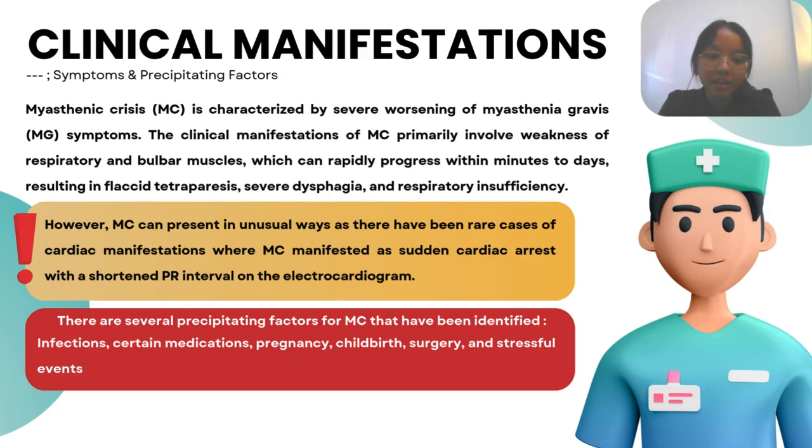Myasthenic crisis is a condition where myasthenia gravis symptoms worsen significantly, leading to respiratory failure and the need for mechanical ventilation. MC is characterized by weakness in respiratory and bulbar muscles, which can rapidly progress within minutes to days, resulting in flaccid tetraparesis, severe dysphagia, and respiratory insufficiency.